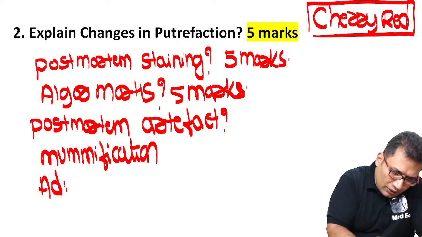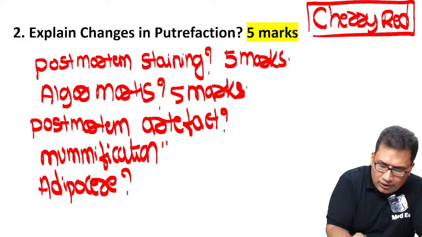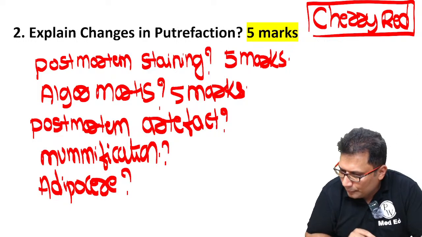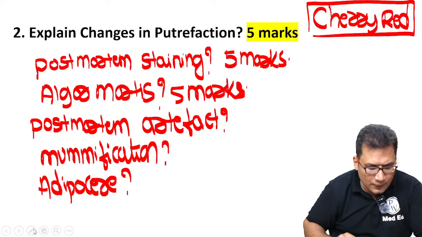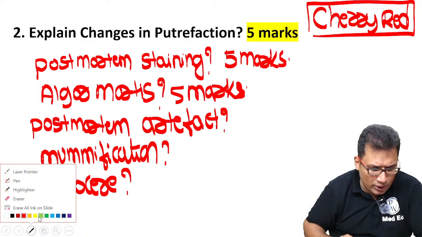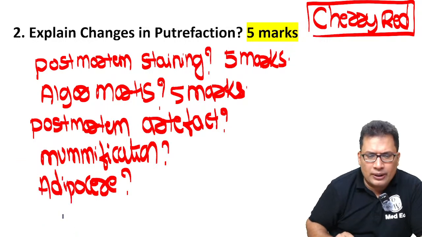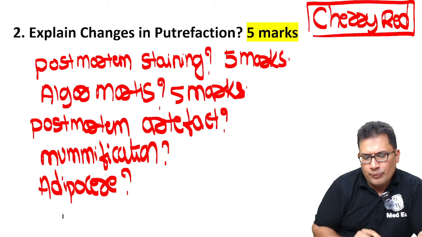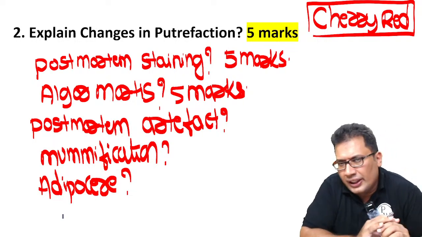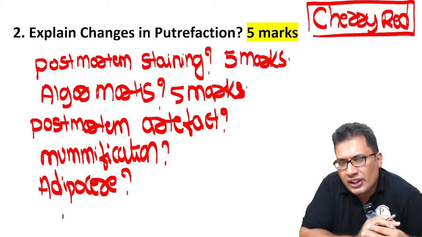Adipocere formation. Adipocere can be a 3 marks question. So go through all these important topics, they are very commonly asked. Rigor mortis we discussed in detail. Cadaveric spasm we discussed in detail.